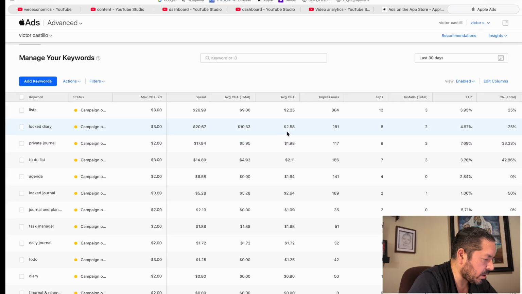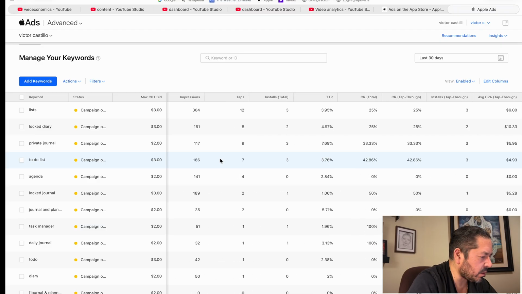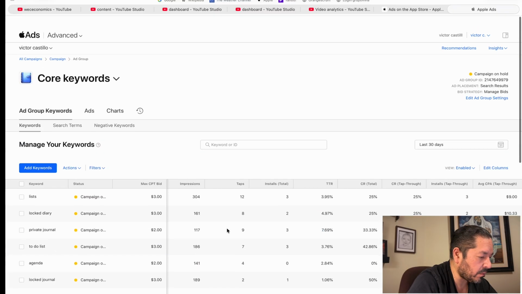And I included list and log diary, which did good. The log diary did good. The private journal did good too, and to-do list did good. So list and to-do list actually did pretty good, but they were extremely expensive. Like list was $9, to-do list was less, like $4.93, and then log diary, sorry, and private journal went 10 and 5.95.